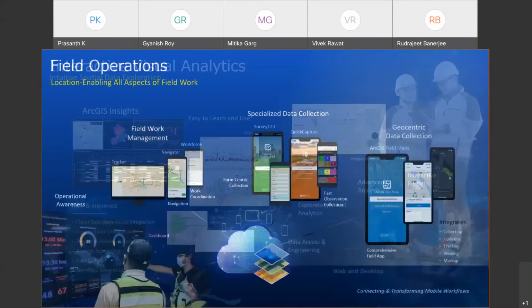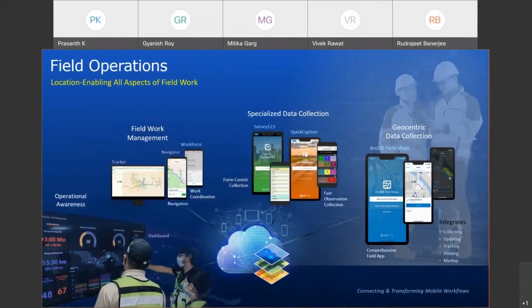ArcGIS supports field operations, and in situational awareness, field operations are very critical, as I mentioned in my first slide, and help with data collection or inspections or getting real-time situations from the field. ArcGIS supports this field operations and data collection through a suite of field apps that are location enabled in all aspects of field work.